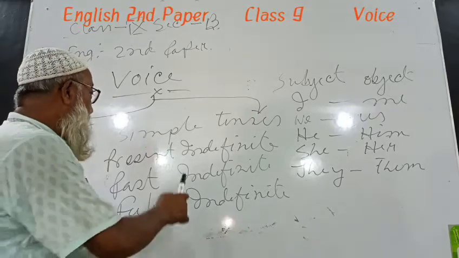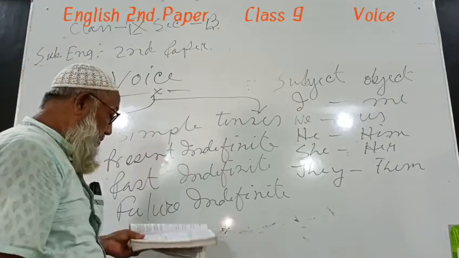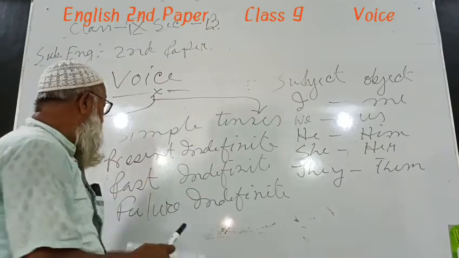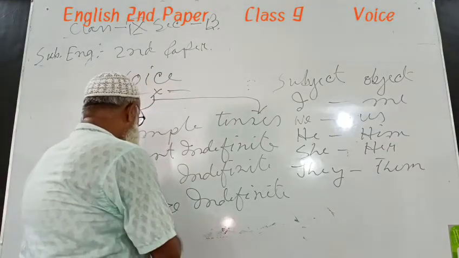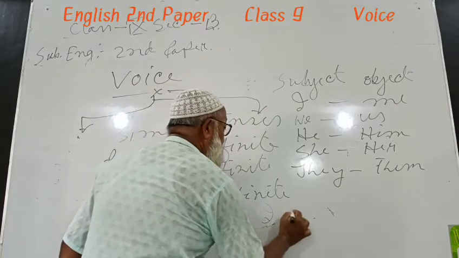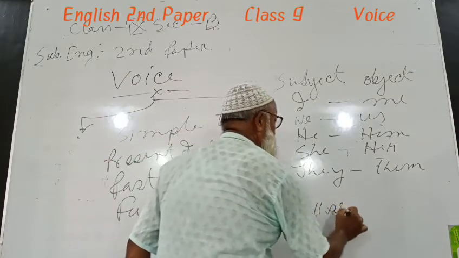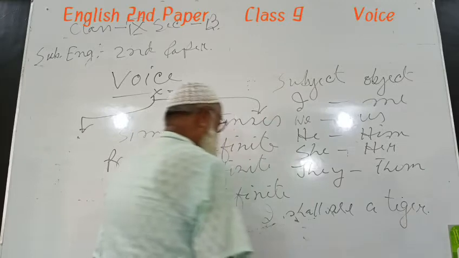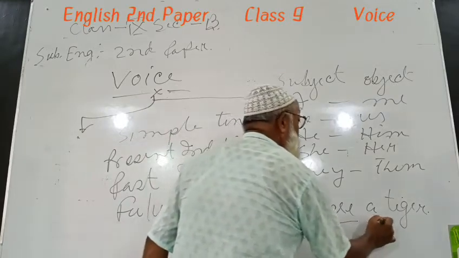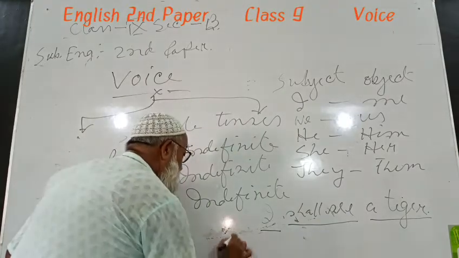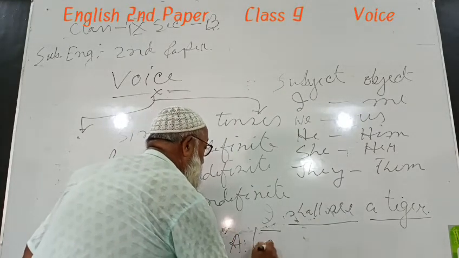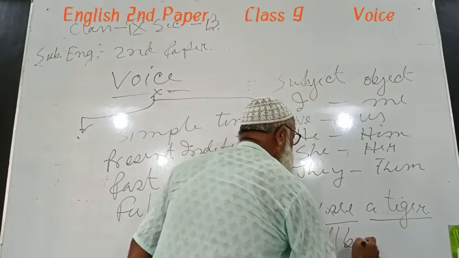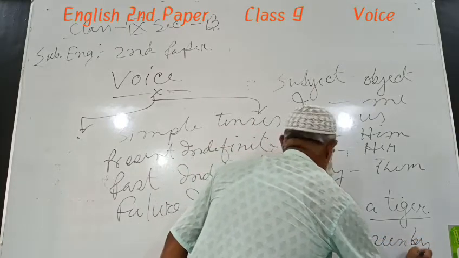Then, according to the rule, in present indefinite, am, is, are should be put before the past participle of the verb, in the case of past indefinite tense was or were should be put, and in the case of simple future indefinite tense, for example "I shall see a tiger," here subject I, verb shall see, object a tiger. Passive: "A tiger will be seen by me."